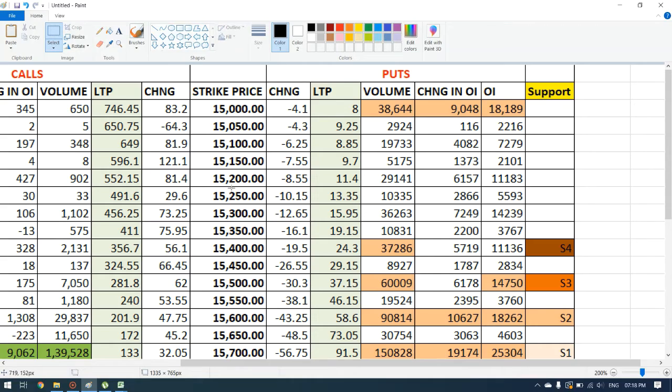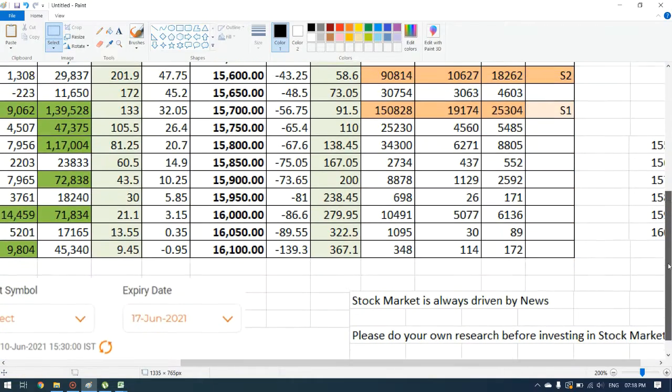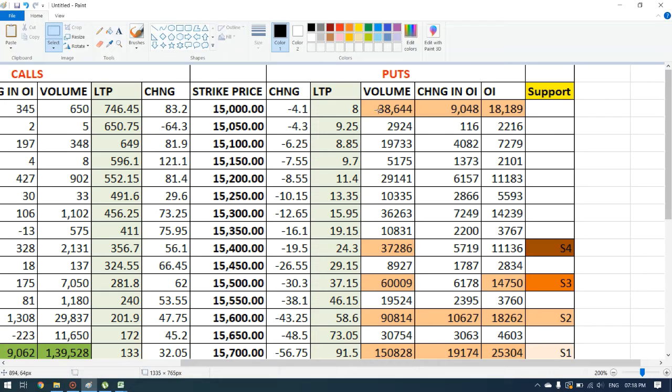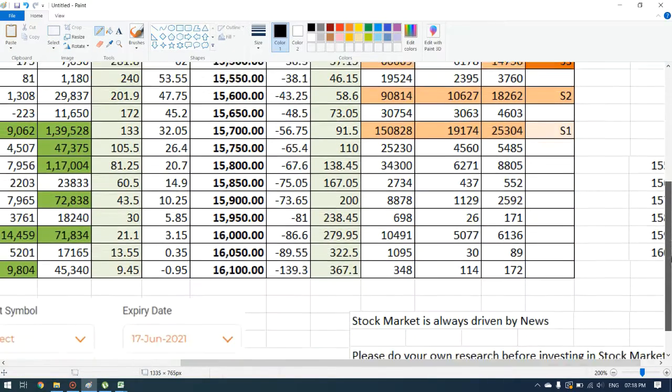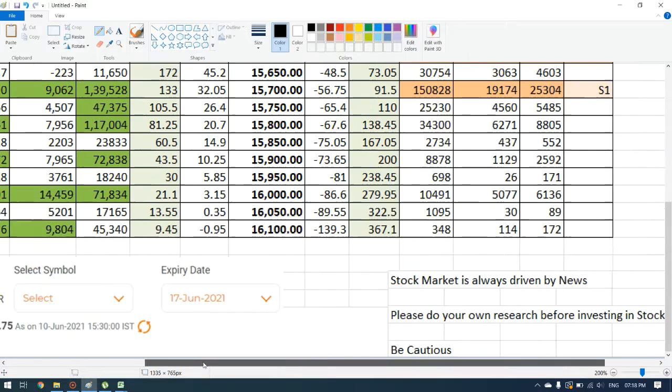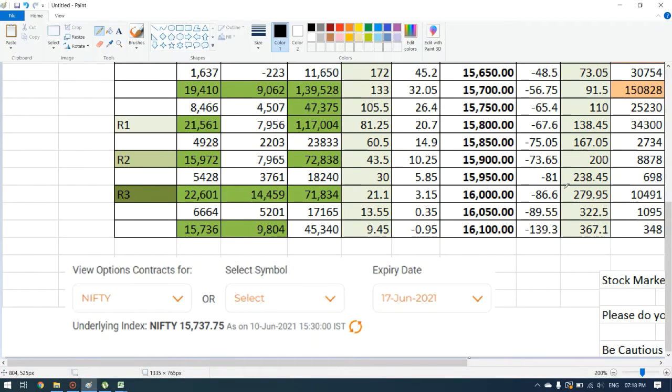The strike prices which I have taken are from 15,000 to 16,100, and puts always represent the support. First we will be analyzing the call side, that is the resistance. The market closed at 15,737. That means the market range is around 15,700 to 15,750. Within this range the 737 will come.